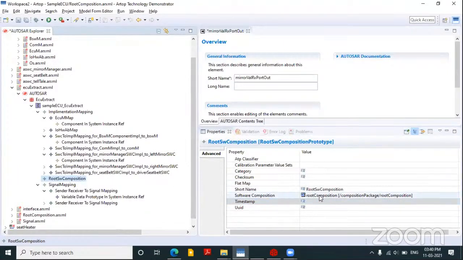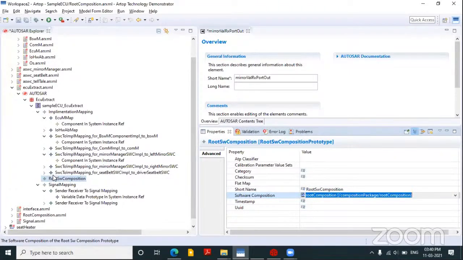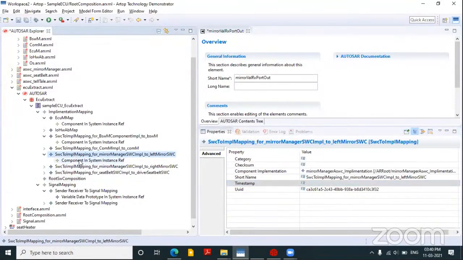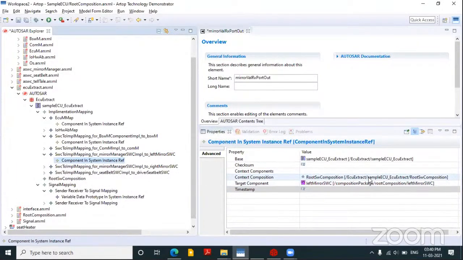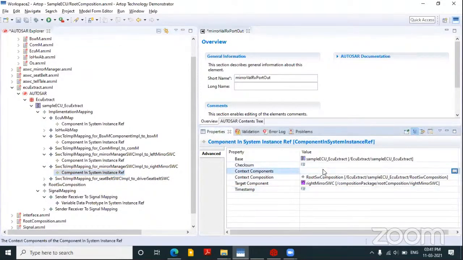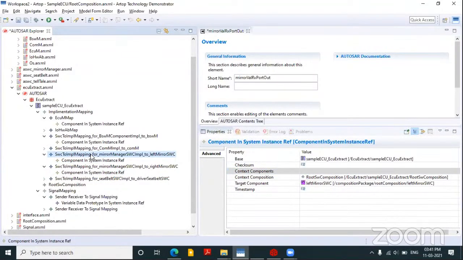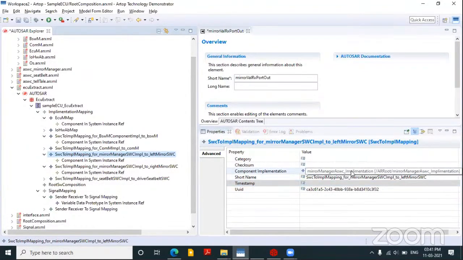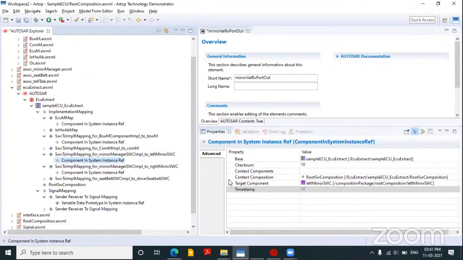This root software composition I have included into the ECU extract, and inside that, whenever I am mapping my implementation of mirror management, I'll say this is of this particular prototype, left mirror, this is of the left instance, this is of the right instance. Here I can actually choose it from here. This way I can map my mirror management ASWC implementation to the component in the composition.